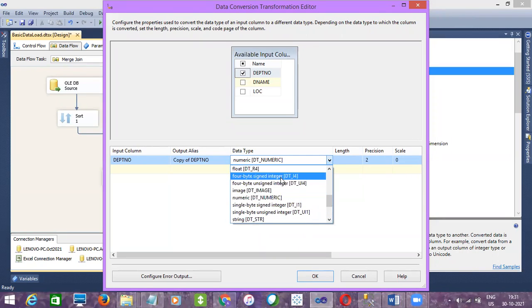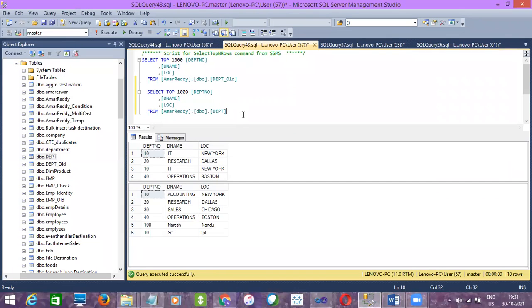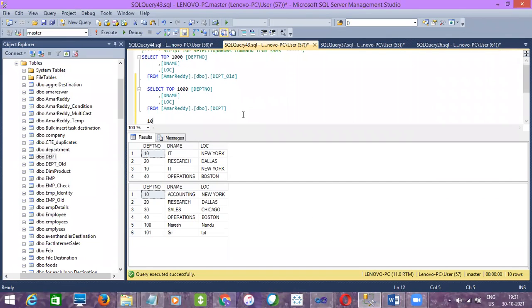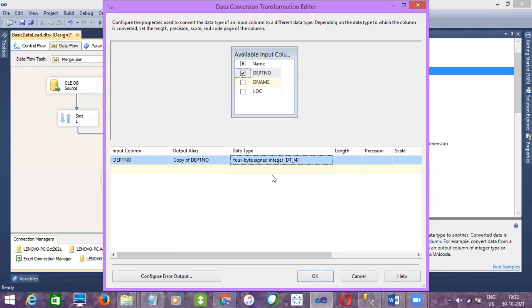What is meant by numeric? Numeric is another data type, one data type in SQL Server. It will accept values like 10.00 and so on, but integer will not be like that. Integer will have only 10 or 11, something like that. So that is where the data type mismatch happens, and that's why we are changing it again to integer.